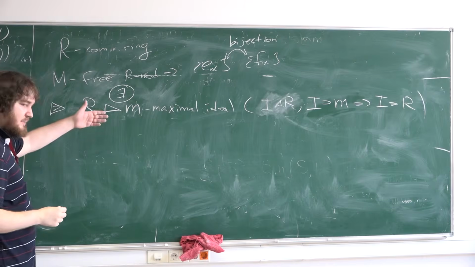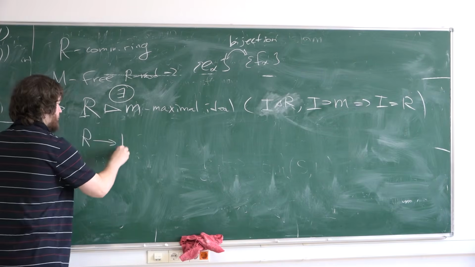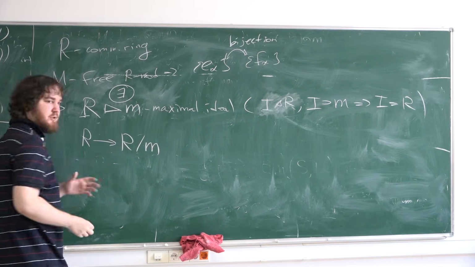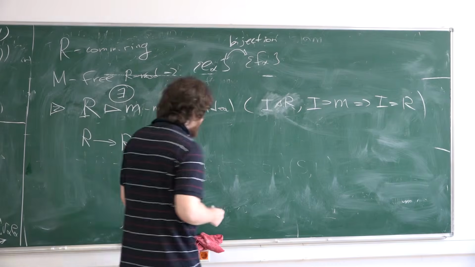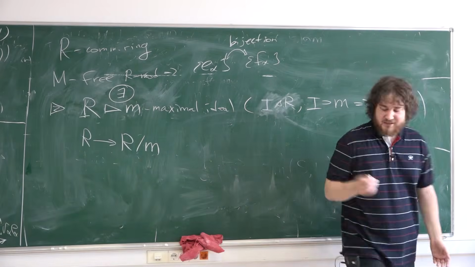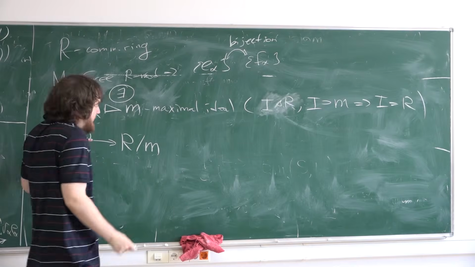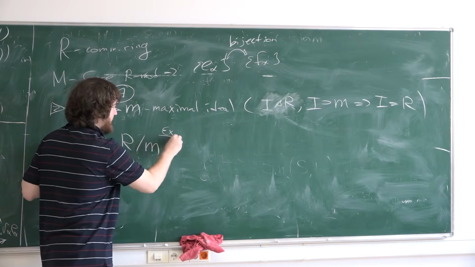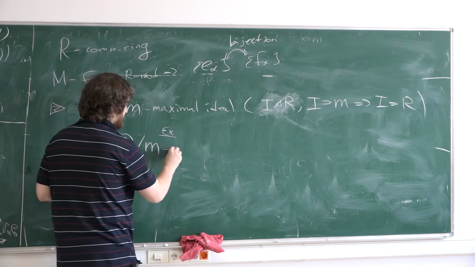And if we consider this maximal ideal, you can consider the quotient by this ideal. It's some quotient module, some module over R. It's not easy that maximal ideals exist, but it's a very easy exercise from algebra that the quotient by a maximal ideal is a field.